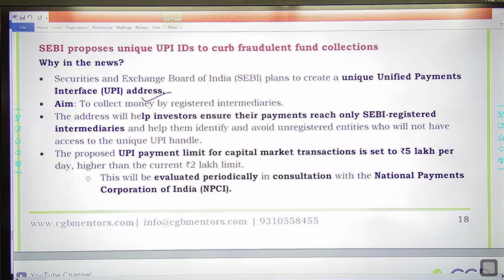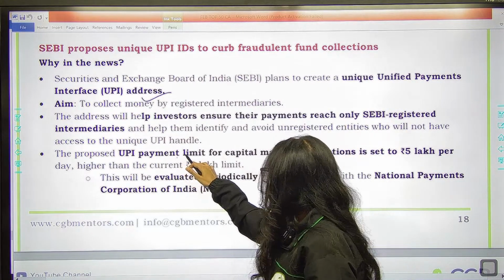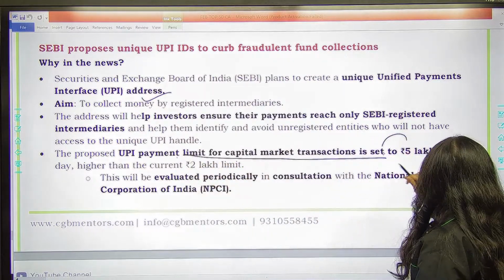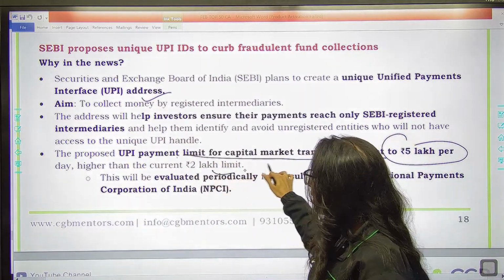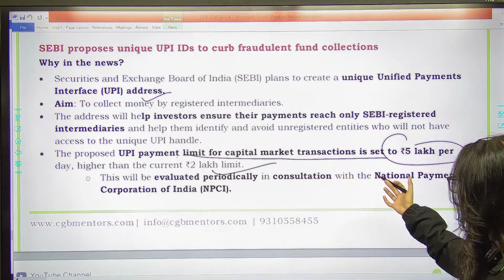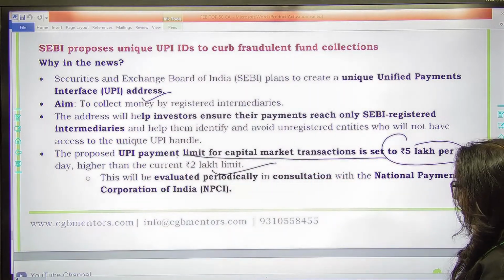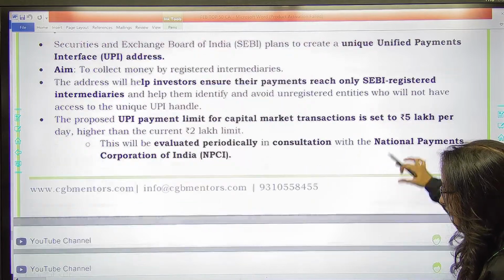They are planning to bring in this platform. And this UPI payment limit for capital market transactions is set to 5 lakh per day, higher than the current 2 lakh limit. तो जो प्रपोज लिमिट है वो 5 लाख है, आपको पता ही है. This will be evaluated periodically in consultation with NPCI.